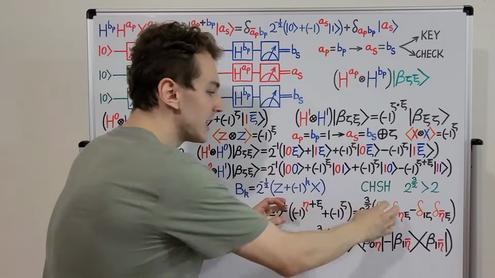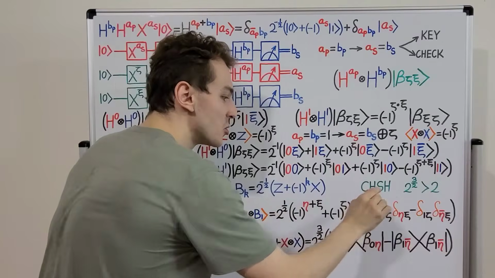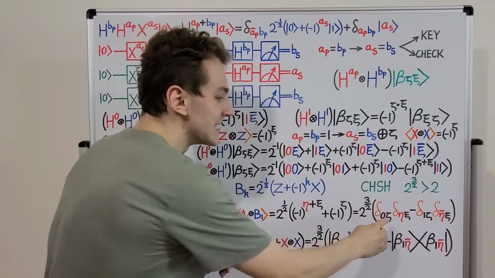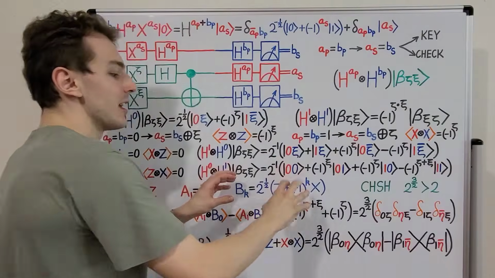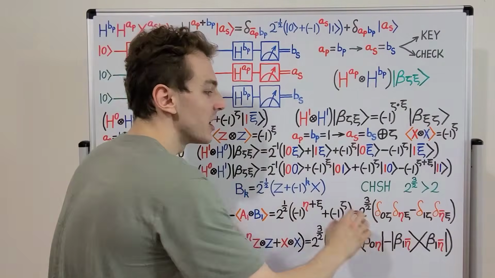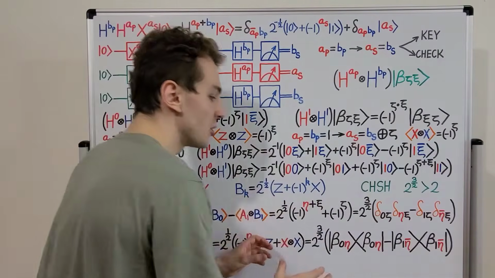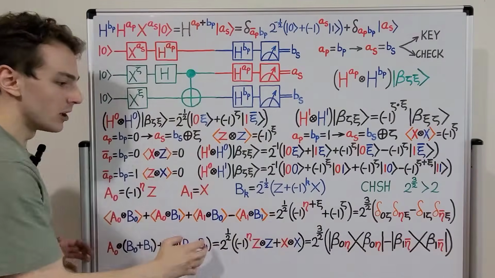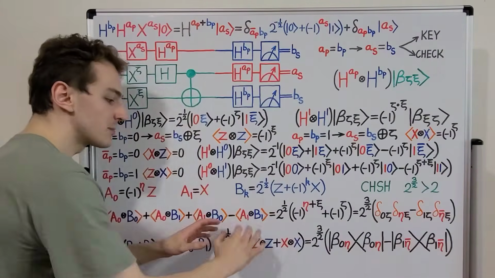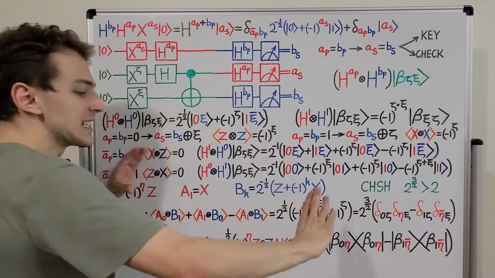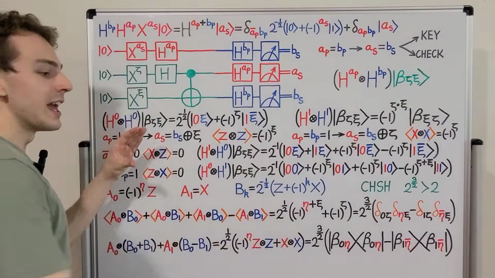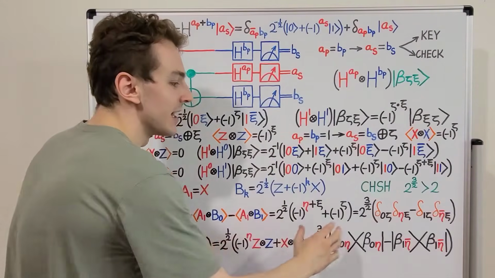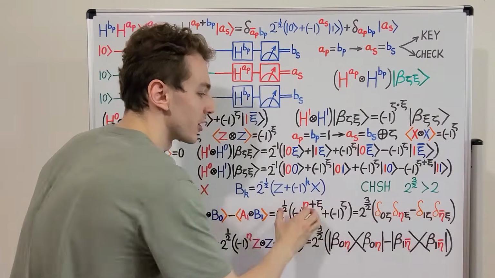So try and play with these expressions. Try and substitute different values for eta, zeta, and xi. And if you write it in this form and in this form, you're going to gain different insights. So you can express this observable in this format, and you can express it in this format. And then you can try sandwiching it between a bra and a ket. And you can see that you will get these values over here.